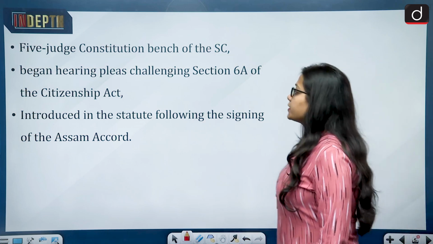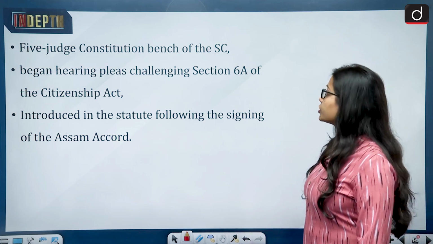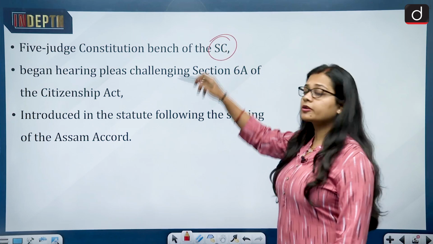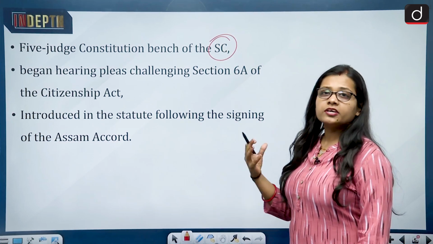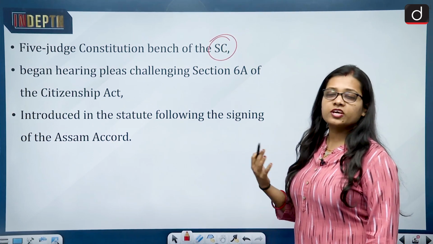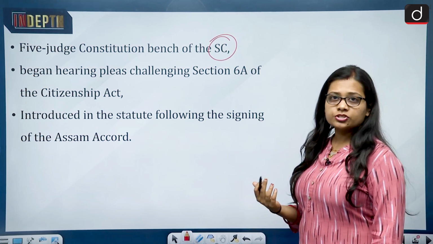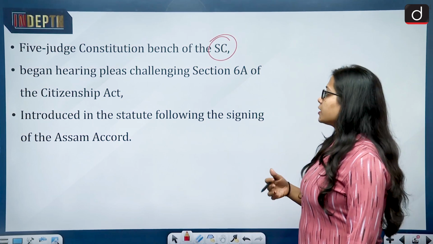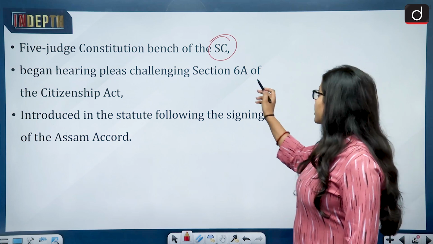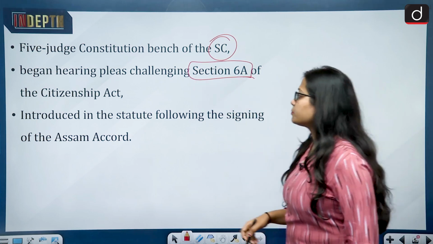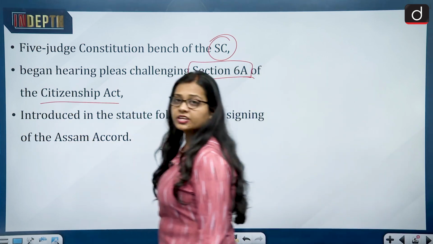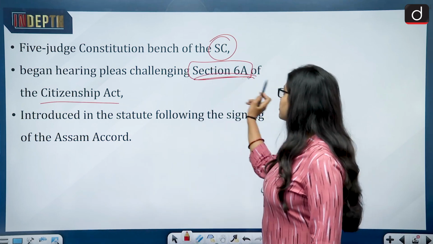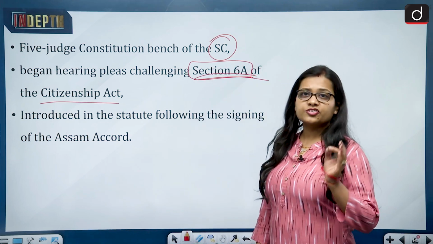So what is happening is that a 5-judge constitution bench of the Honorable Supreme Court of India is looking at the pleas filed by many institutions and people challenging section 6A of the Citizenship Act. There is a section named section 6A of the Citizenship Act.